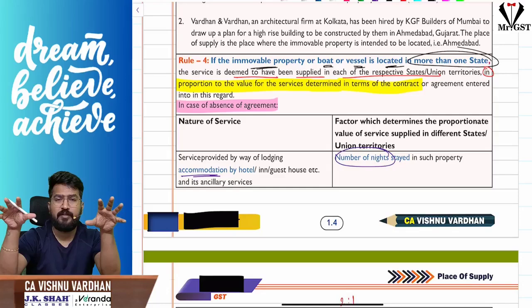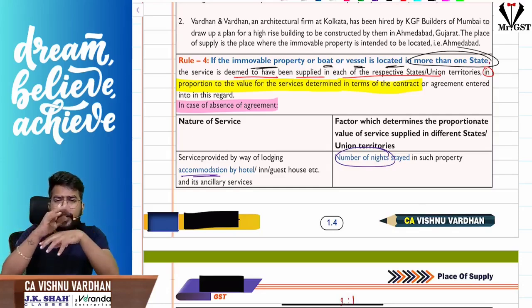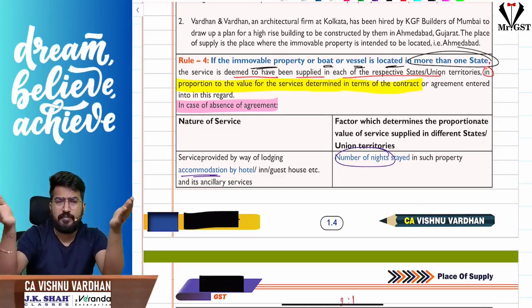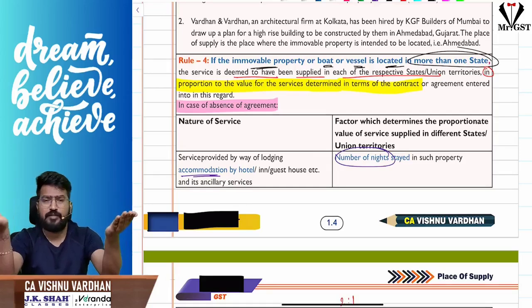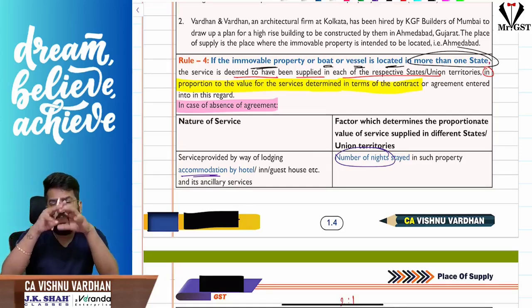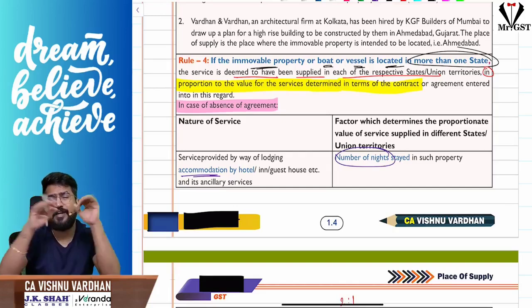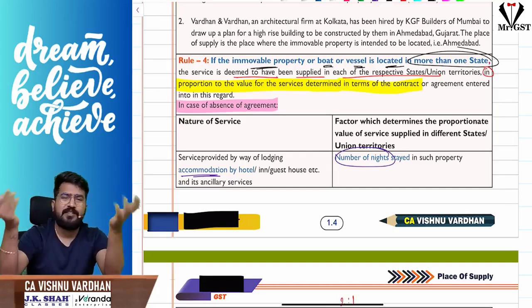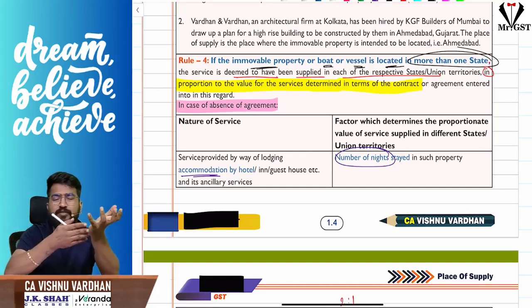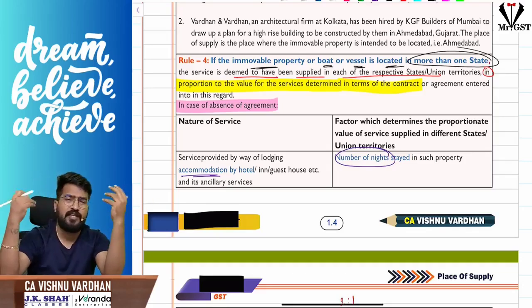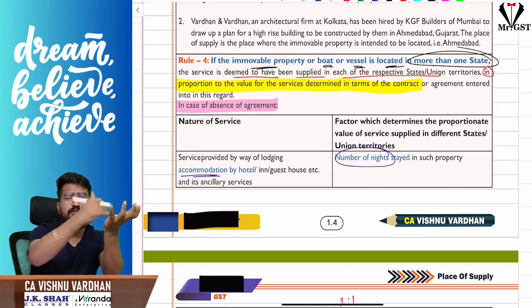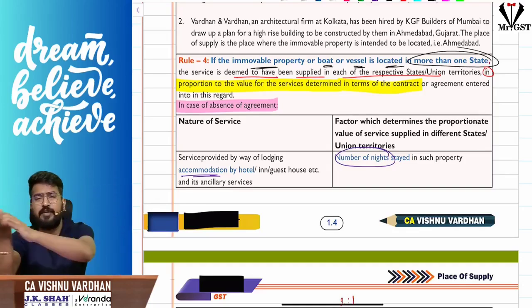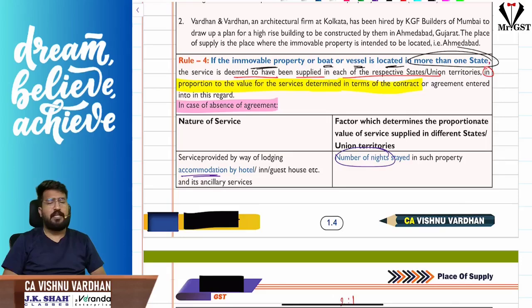Then the place of supply will be that if the immobile property is located in more than one state, each state will be treated as place of supply. So for me, Lakshadweep is also place of supply, Delhi is also place of supply in the example I gave. Sir, how do you proportionately allocate the amount here? See, that is there in the contract. For the Lakshadweep property, I'll give you 3 crores. For the Delhi property, I'll give you 7 crores. Like that, it is given in the contract. Then you allocate the funds in the same way. For 3 crores, place of supply will be Lakshadweep, and for 7 crores, place of supply will be Delhi.